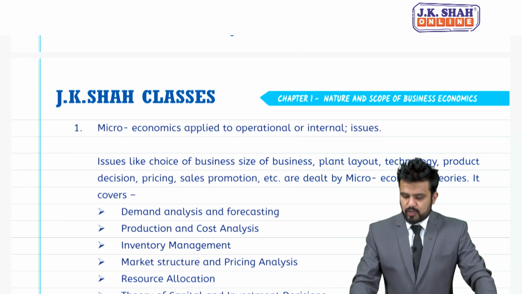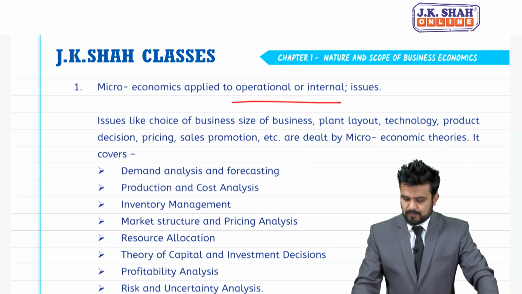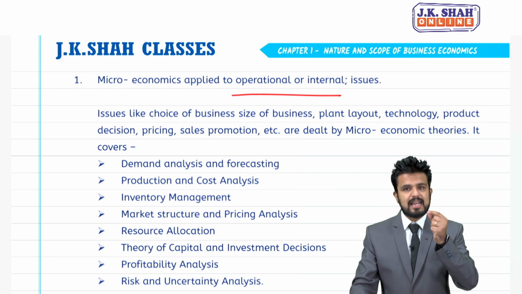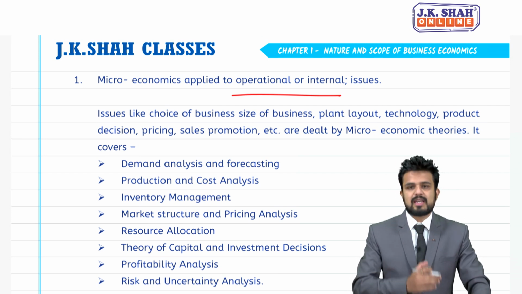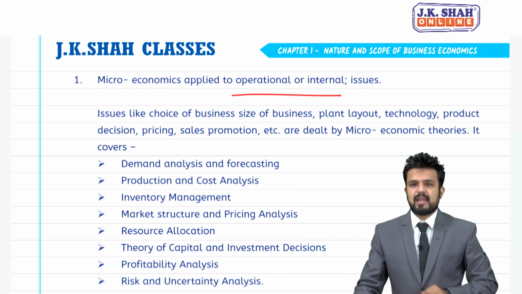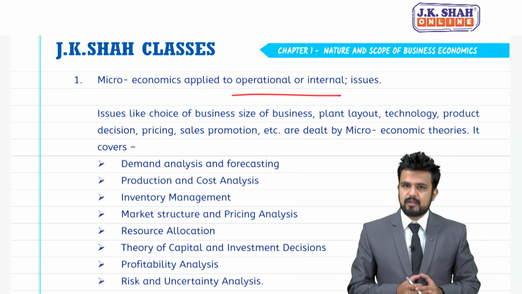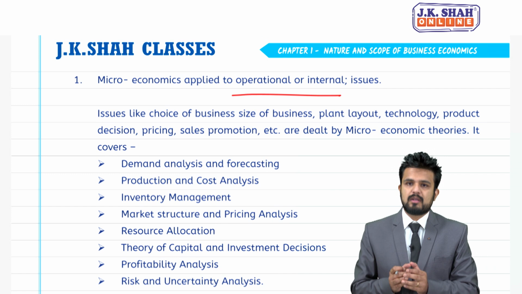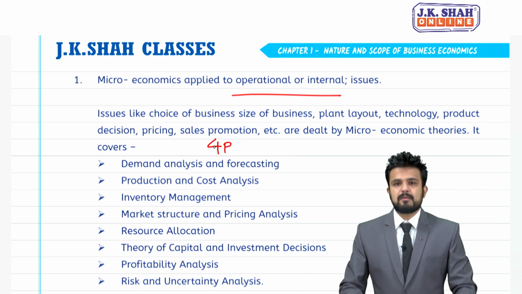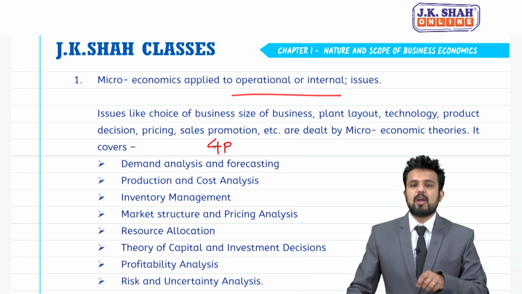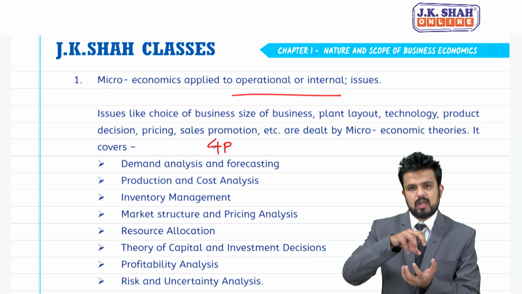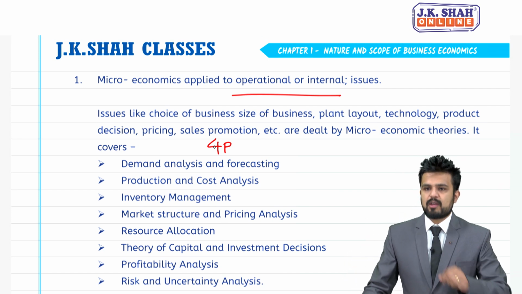So first, microeconomics applied to operational or internal issues, issues like choice of business, which type of business we should start, then size of business, should we go with a medium size business, small scale business, large scale business, should it be a startup, plant layout, technology, product decision, pricing, sales promotion, like 4 P's to be very honest, place, price, promotion, strategy, all these things will be discussed within the company. These all are internal issues, these all are operational issues, dealt with by microeconomic theories.